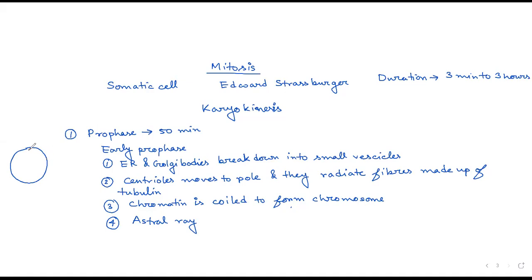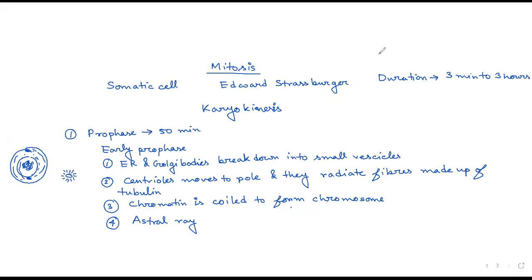Okay, so this is the way centrioles are moving to the poles. Nuclear membrane is still there, but now the chromosomes start to get condensed. Still the chromosome structure is not formed, but the chromatin is getting condensed. And this is the way spindle fibers are produced in case of plants. And in animals, there is production of astral rays. What is an astral ray? Around the centriole, there is production of ray-like structures. These are nothing but radiating tubules.